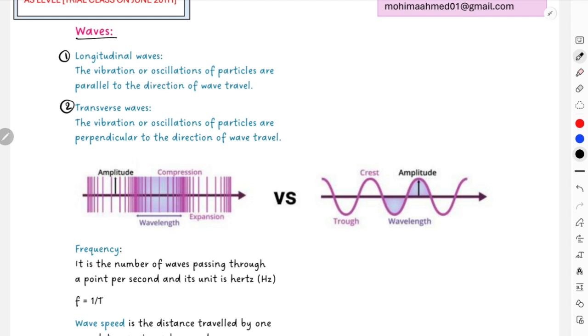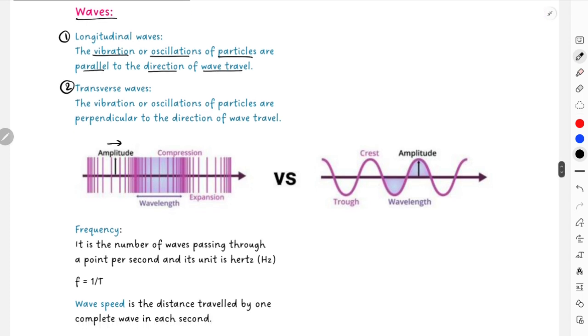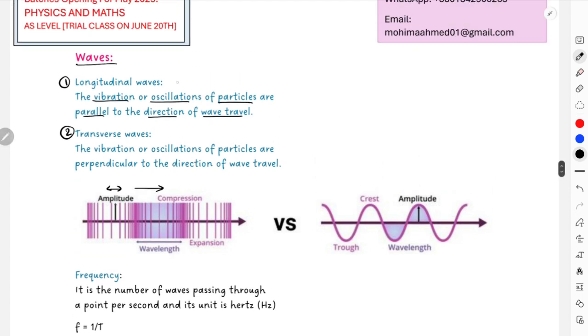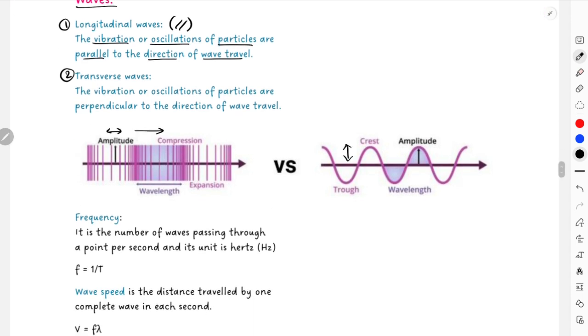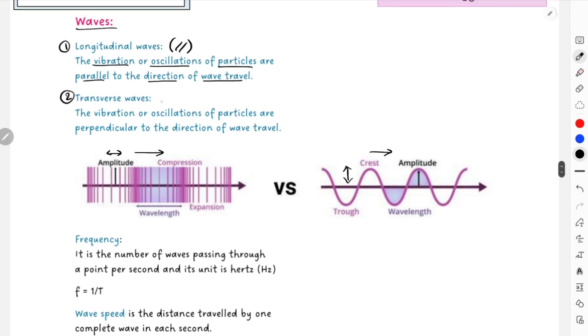Very important to understand their definitions, or memorize the definitions: in a longitudinal wave, the vibrations or oscillations of the particles are parallel to the direction of motion. As you can see over here, the particles are vibrating in these directions, and the direction of the wave is also in the horizontal plane, right? So the vibration and the direction of travel are parallel. In a transverse wave they are vibrating perpendicularly, like up and down, and they are traveling horizontally. So for a transverse wave they are perpendicular, right? That is the only difference between longitudinal and transverse.